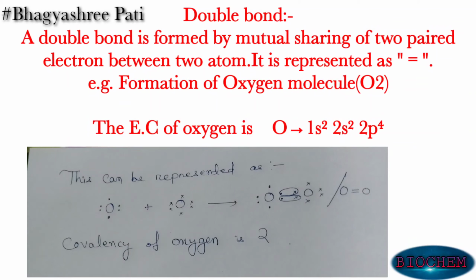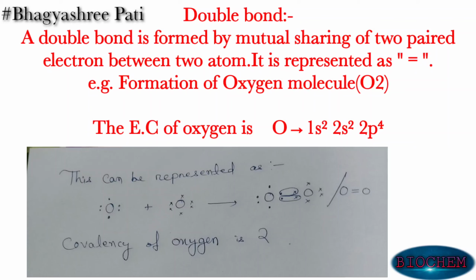So here, what is the covalency of oxygen? Here we can say covalency of oxygen is 2, because oxygen atom shares its 2 electrons with another oxygen atom to form an oxygen molecule. So here you can see covalency of oxygen is 2.